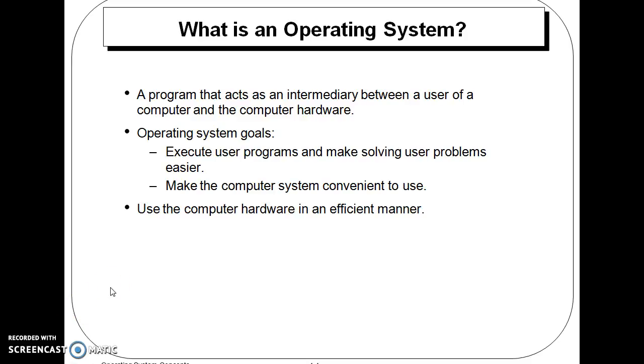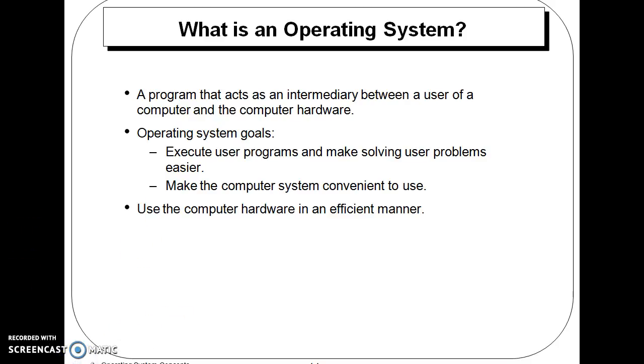This is a video about the operating system. Basically, what is an operating system, and there are different types of operating systems. We will discuss them in this video. An operating system is a program that acts as an interface between the user and the computer hardware. Without the operating system, a computer cannot work.